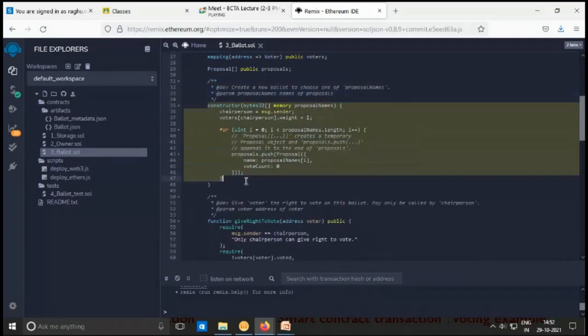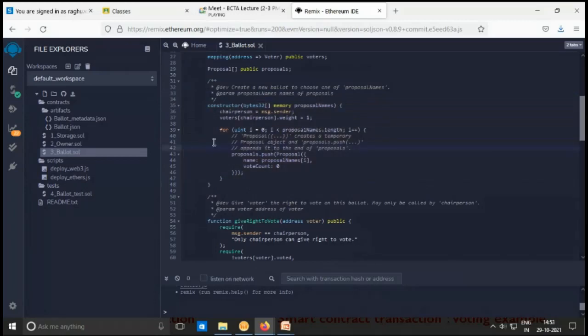Now the constructor of this contract. Whenever you call the constructor, the proposals will automatically be initialized, the default weight for each voter will be assigned, and the chairperson detail will be assigned. Like this, everything will be initialized in the constructor.